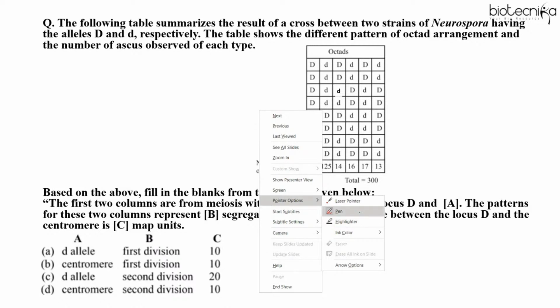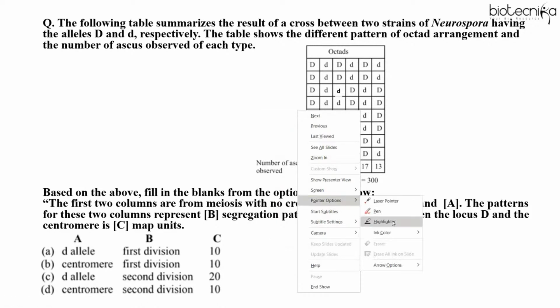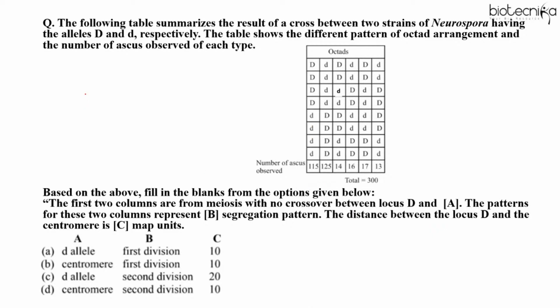So from genetic mapping, either they can give the questions like the one I showed you, the previous question I showed you, or based on tetrad analysis. Okay, Shrivani, you are asking whether the same question repeats. So, Shrivani, not the same question repeats. Maybe they change the names of the organism or the data values. So it's not the exact same question you will get, but a similar type of question you can get in the exam. I hope this answers your question, Shrivani.